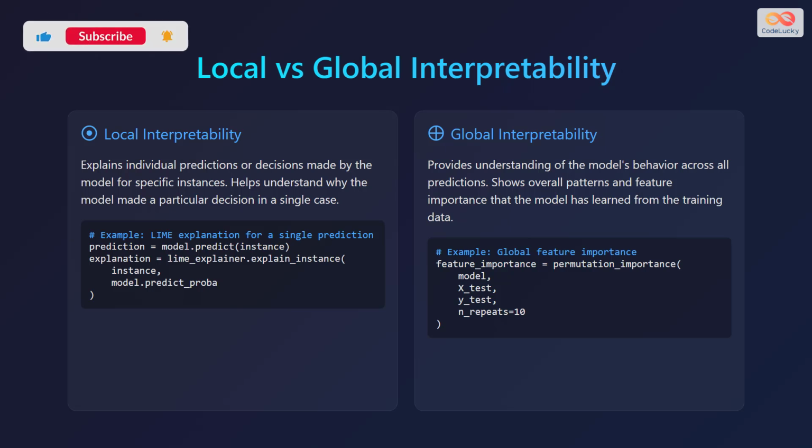Global interpretability, on the other hand, provides an understanding of the model's behavior across all predictions. It shows overall patterns and feature importance that the model has learned from the training data. For example, a global feature importance will be something like this. Feature importance is assigned to permutation importance applied on model, X_test, y_test, and n_repeats equals 10.